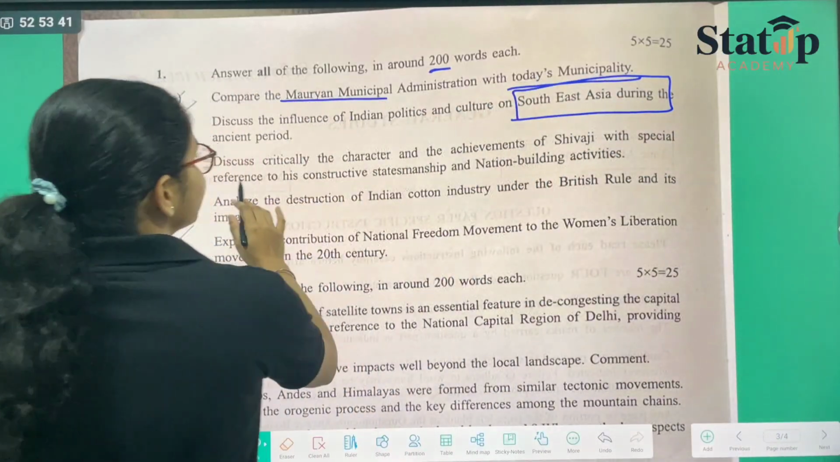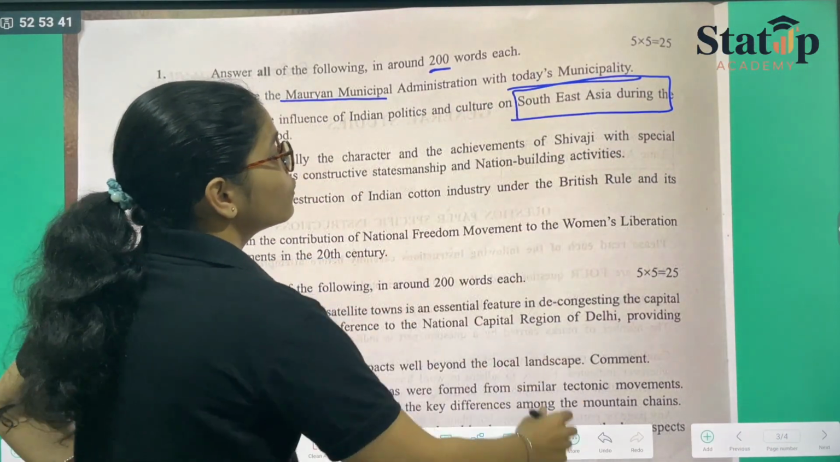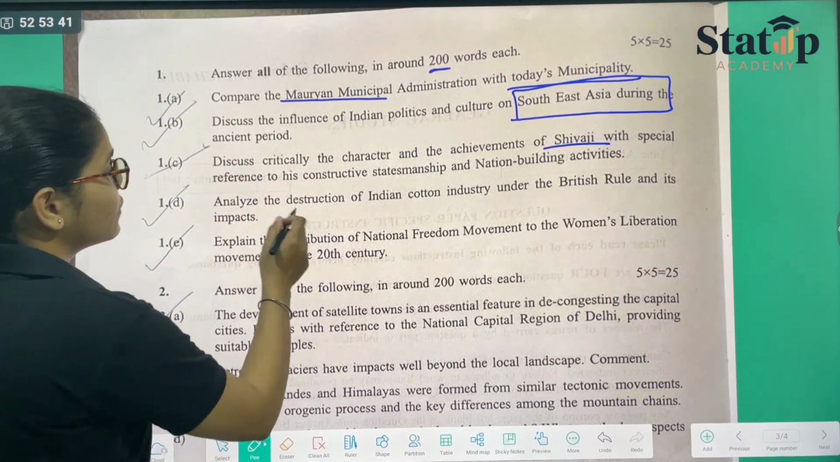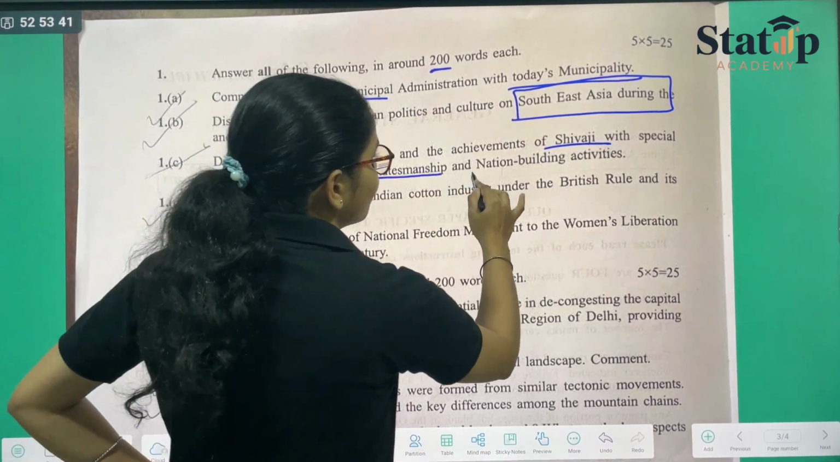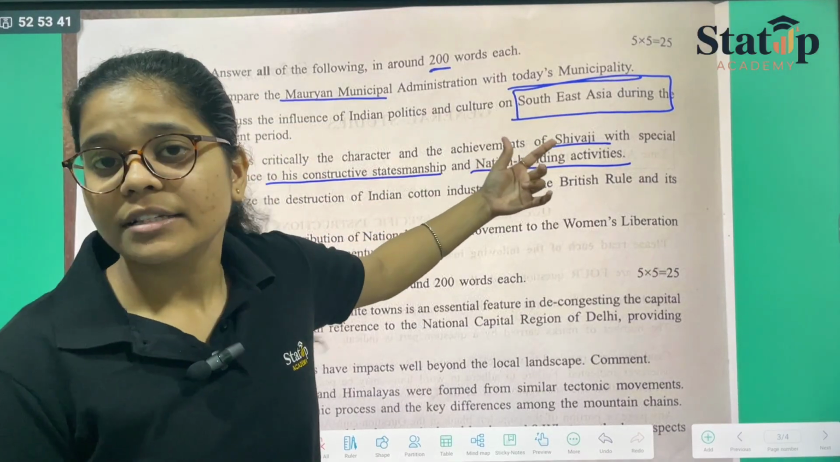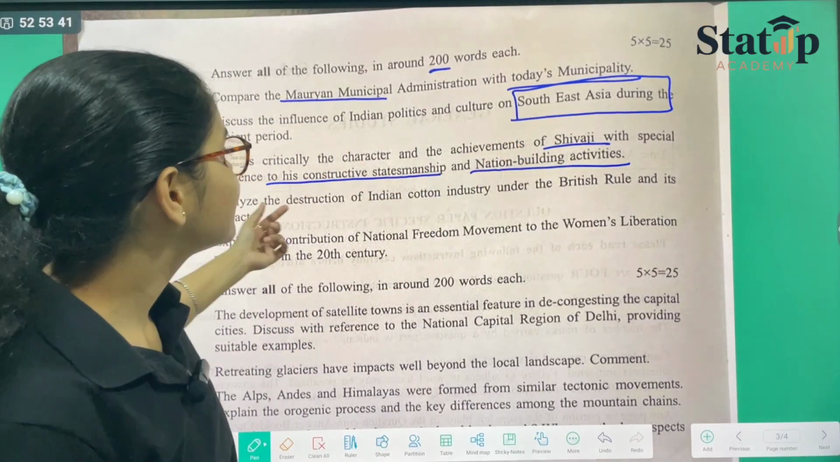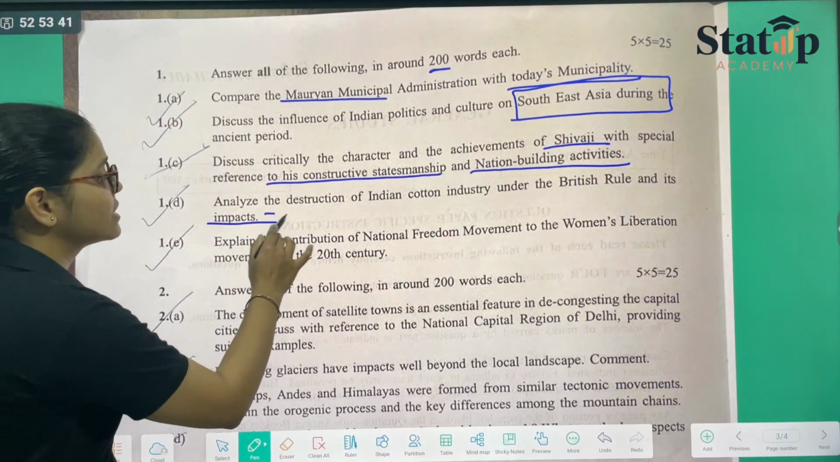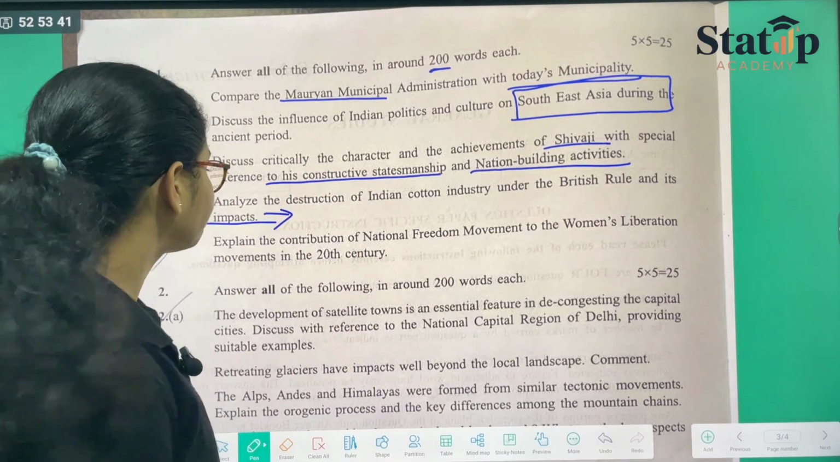Here we have: discuss critically the character and achievements of Shivaji Maharaj. Again, the ancient period they are asking, with special reference to his constructive statesmanship and nation building activities. So these particular things are again asked. Then we have: analyze the destruction of the Indian cotton industry under British rule and its impacts. This came from your modern history.